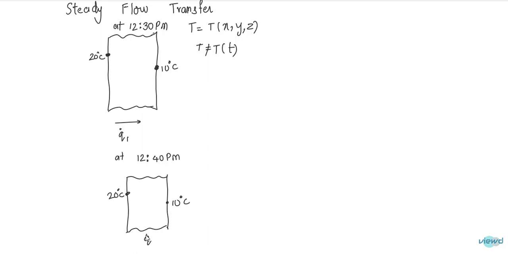So the heat transfer will be the same, let us say this is Q2.